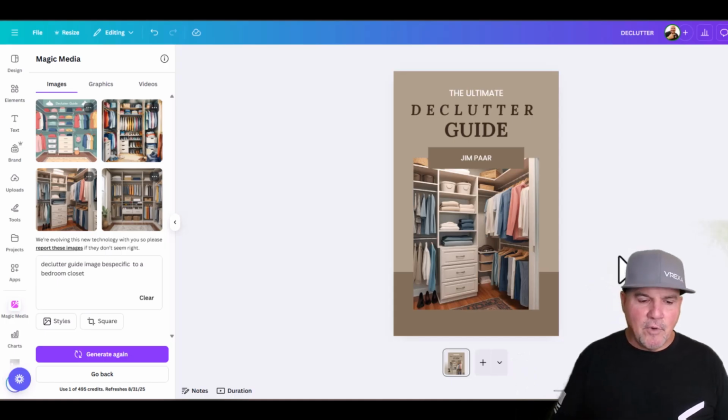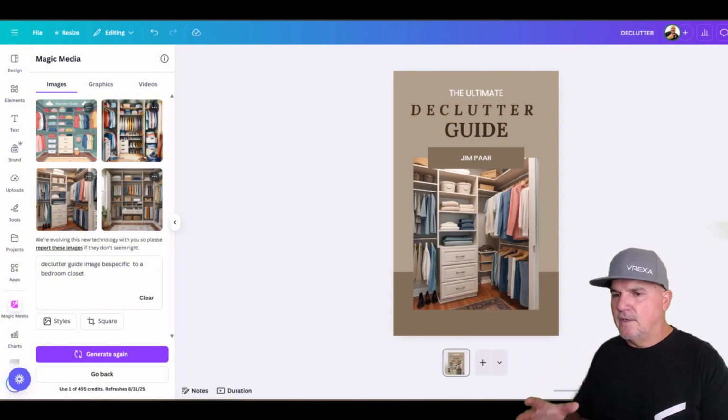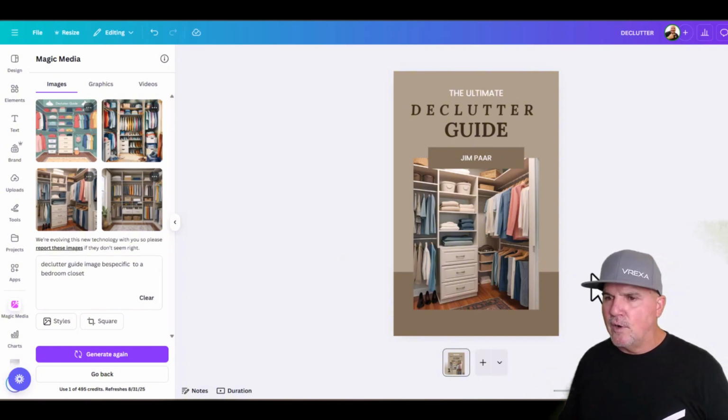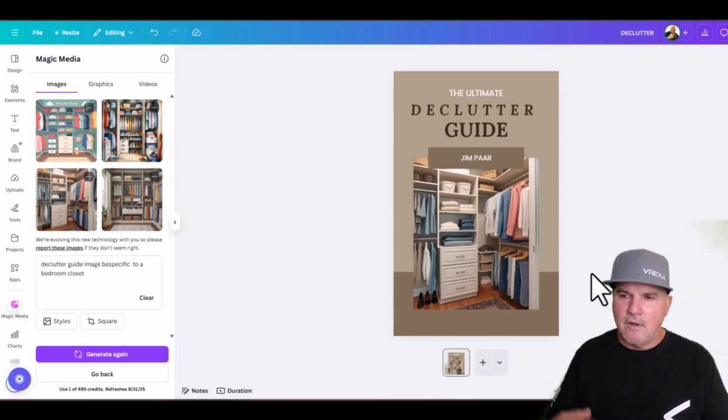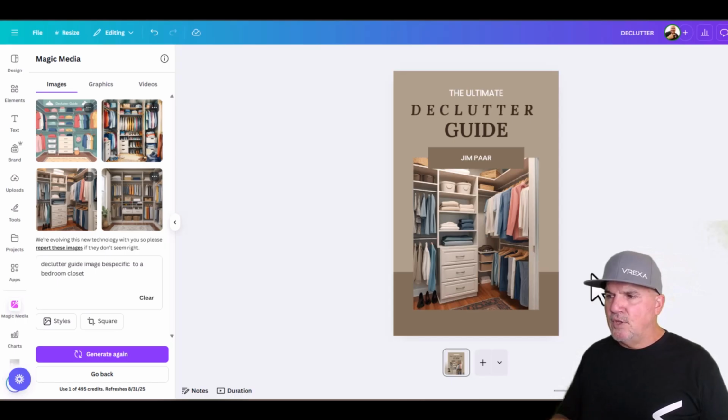Now, did you see where I'm going with this? I spoke about this earlier: we can do a declutter guide for a closet, a declutter guide for a pantry. I said this before, and this is what I call almost evergreen in a sense, because you're reusing the same system that you just built, and you're going to build it for multiple different things.